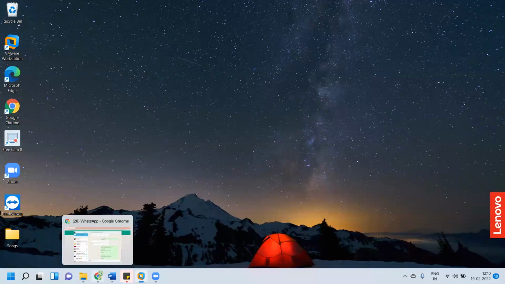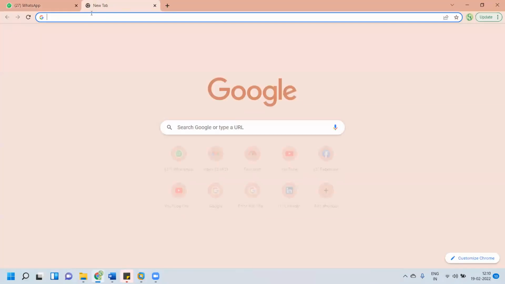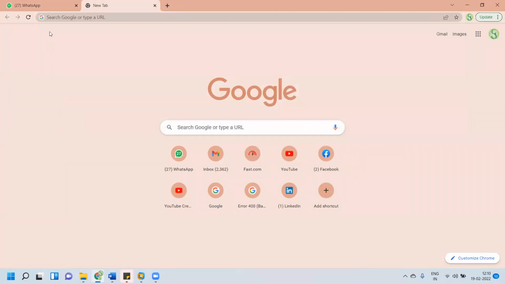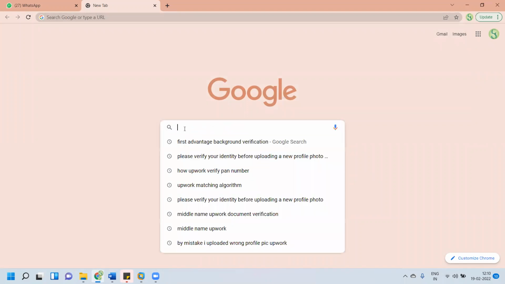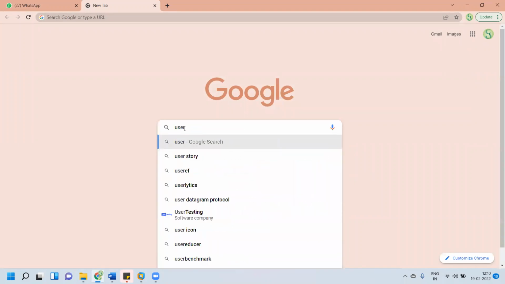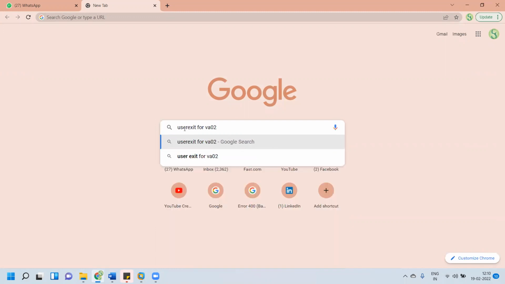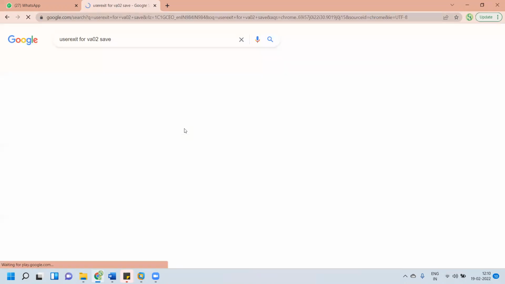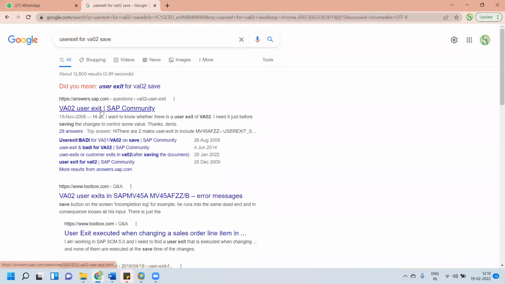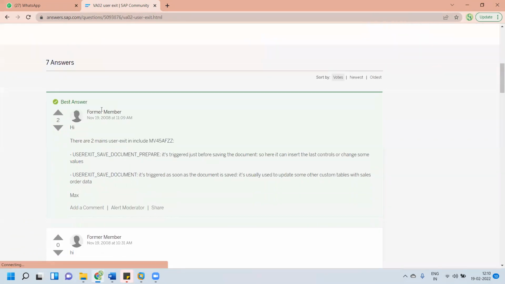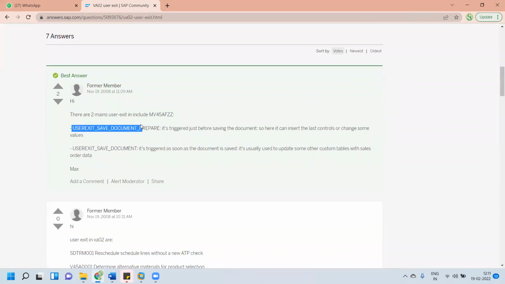I have not tried for a long time, but for example, if I want a user exit for VA02 save. So there are many, and if you come here, see, this is what we have found, right? So these two we have found.